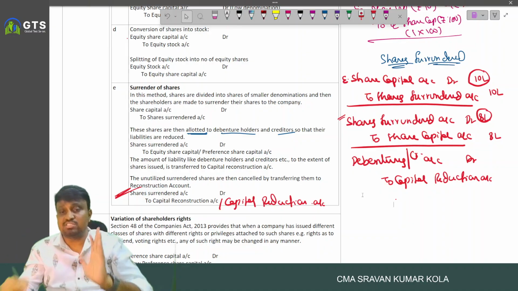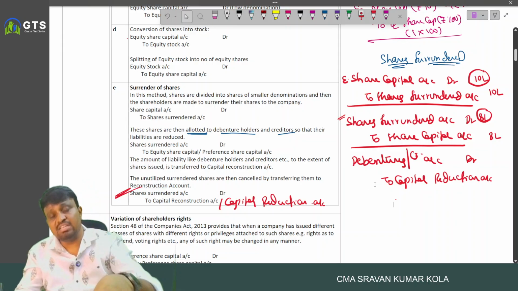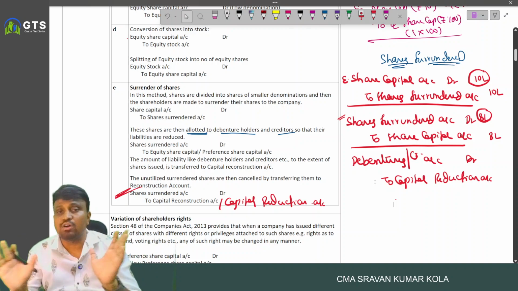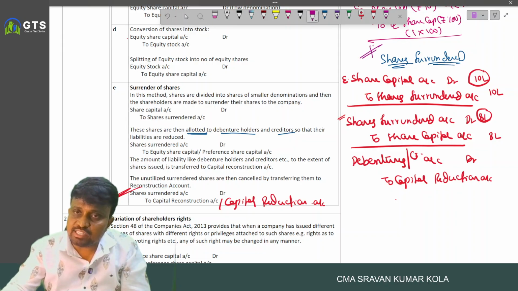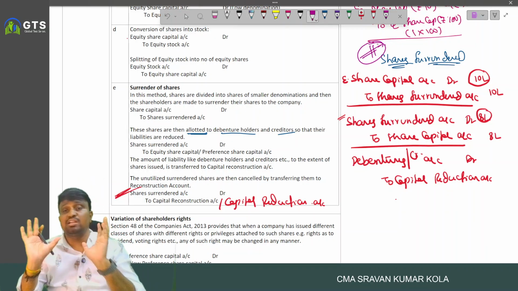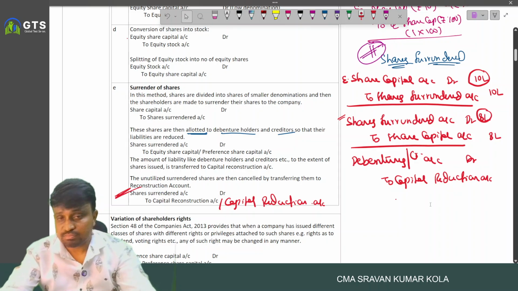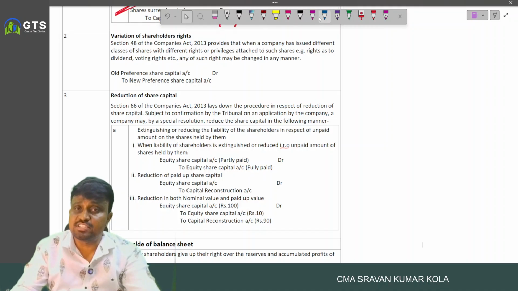The decrease in liability is transferred to capital reduction, and any excess balance in share surrendered will be transferred to capital reduction or capital reconstruction account. Okay, I hope you understood. And one of the important and crucial topics in internal reconstruction relating to what? Shares surrendered. And next, variation in rights, shareholders' rights.